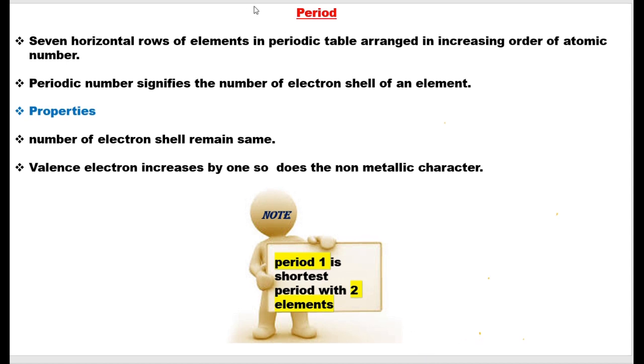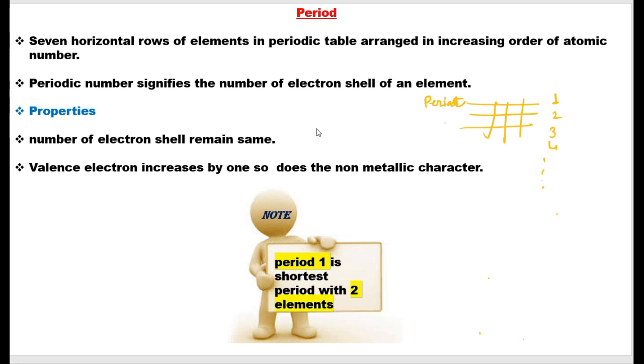Okay. Now let's come to what I said earlier, that elements were arranged in periods and groups. Suppose this is a table. These are called rows, and these will be called periods. So it will go from period 1, 2, 3, 4 and so on. Okay. So what does this period signify? Why is it so important to us?